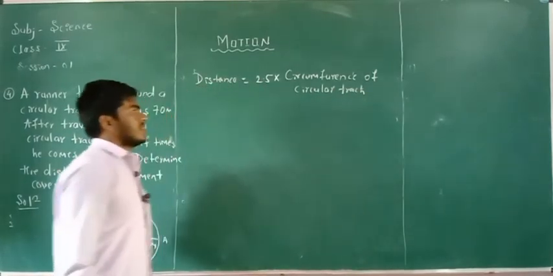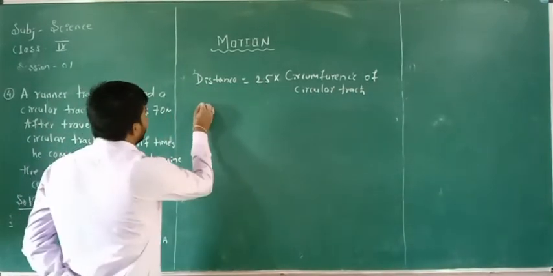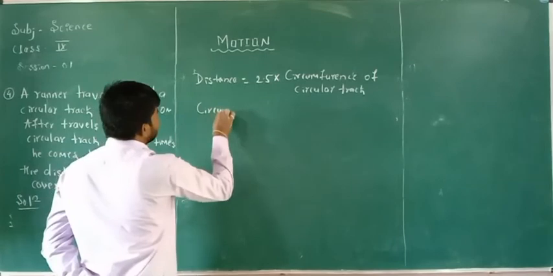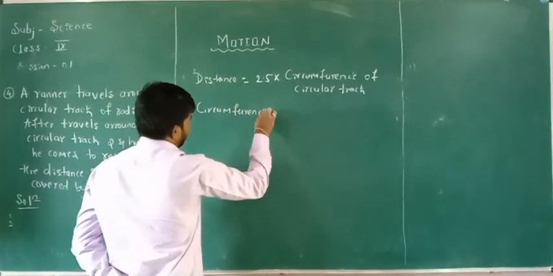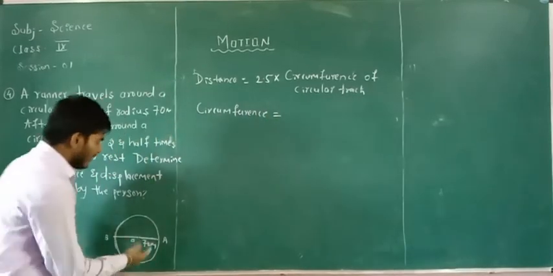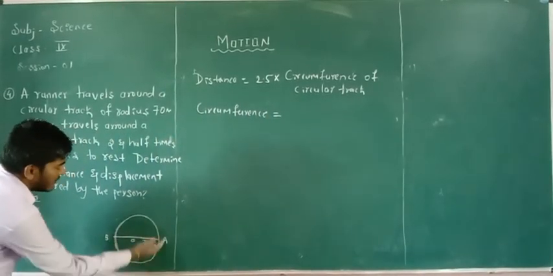Now we are going to calculate the circumference of the circular track, which is nothing but this path.